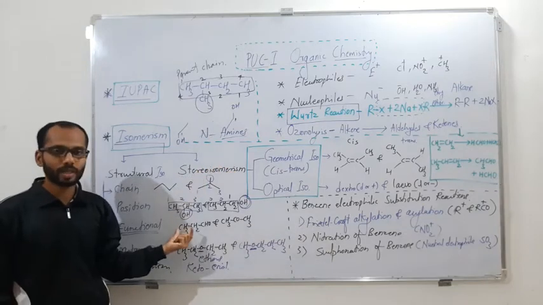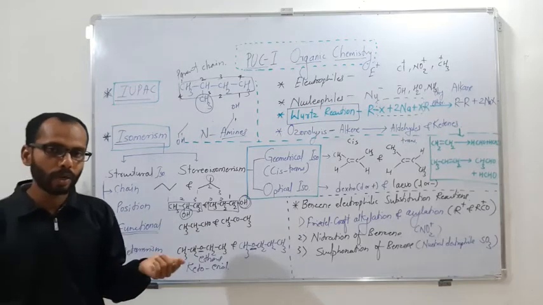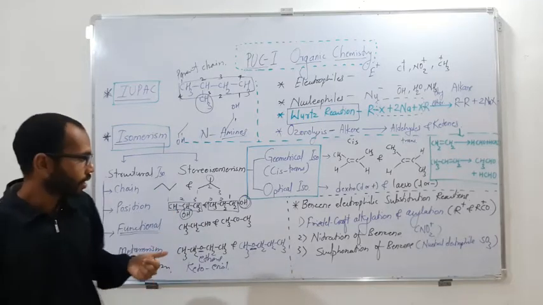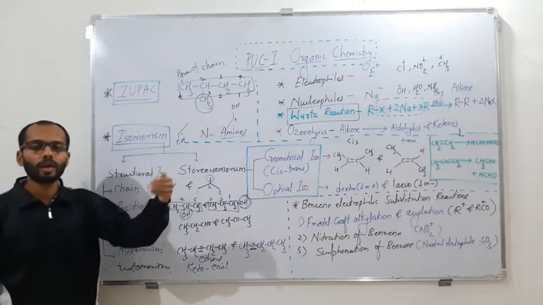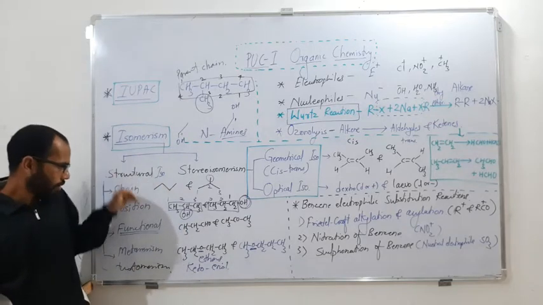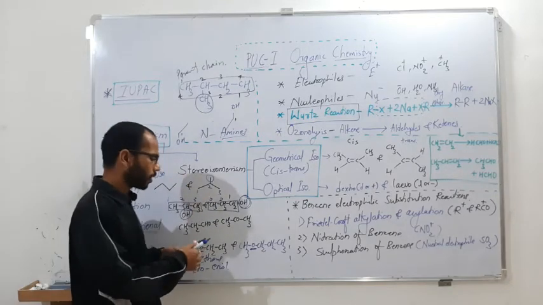Then try to understand: if the example belongs to an aldehyde, then ketone will be the answer. If the example belongs to ketone, aldehyde will be the answer. If the example belongs to alcohol, ether will be the answer, and if it is ether, alcohol will be the answer. So this is from the structural isomerism point of view. Now talking about stereo.